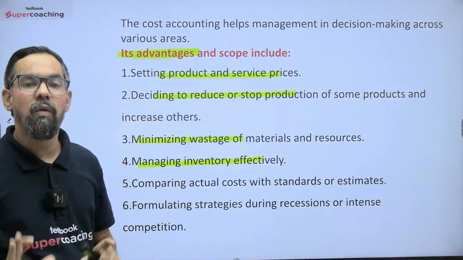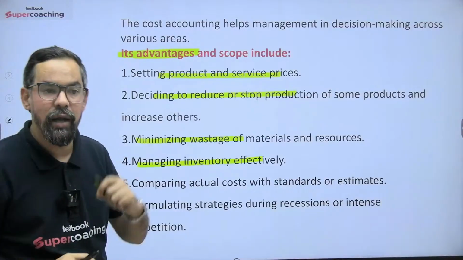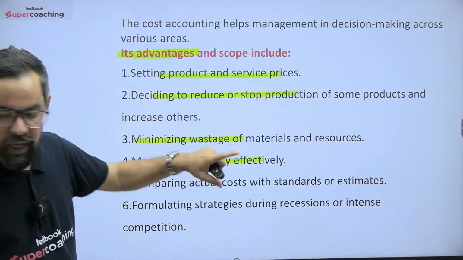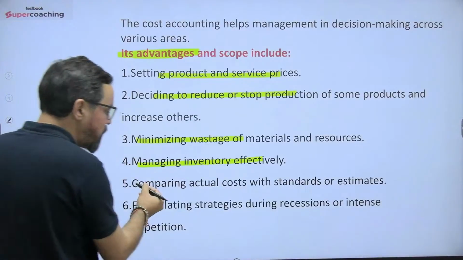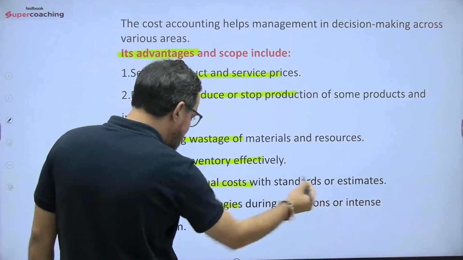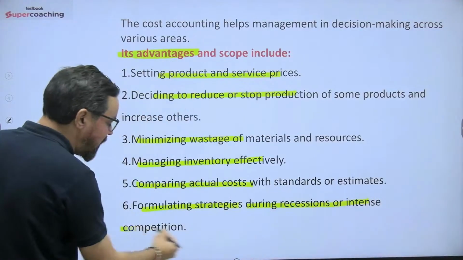And how we can effectively manage that particular one, how much inventories will be required, so we can meet the unexpected demands in others, so that also gets covered through this one. Okay? Comparing actual cost with standard formula, that is called variance analysis. Okay? Formulating strategies during a recession or intense competition.